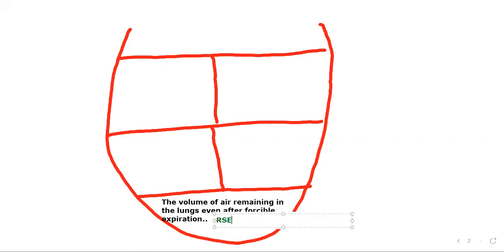In brief terms, we say it as RV. So what is the residual volume here? You should remember 1100 to 1200 ml.